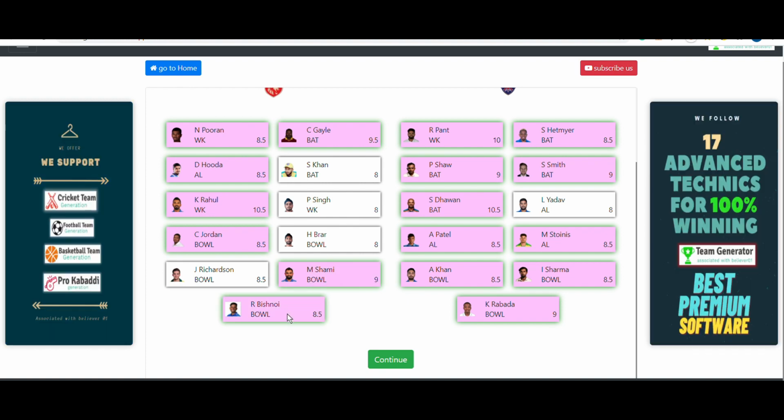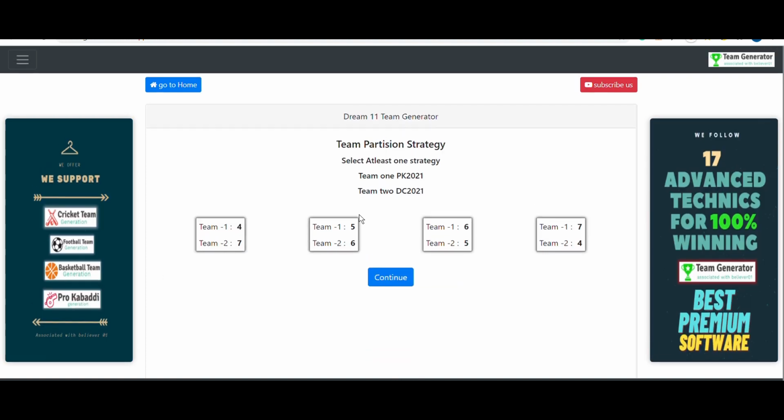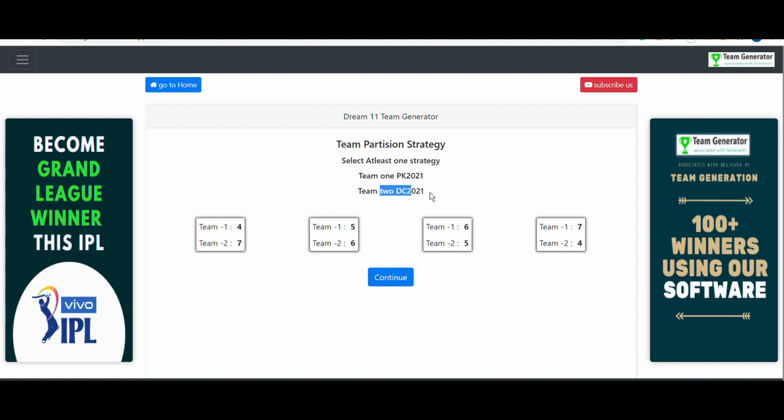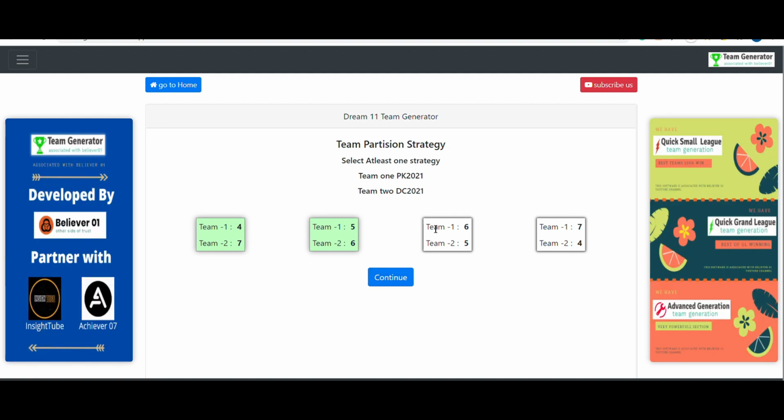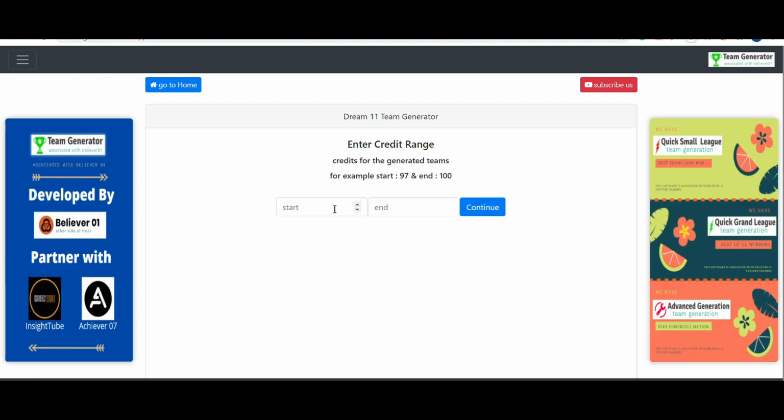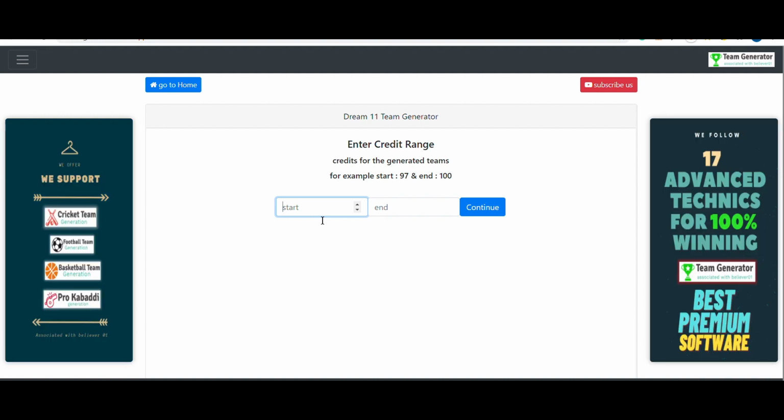And after that, continue. I have already shown you in the slides that we are going to favor Delhi Capitals, which is team 2 here. That means we need to select 7 players from team 2 and 6 players from team 2, and the remaining players from Punjab Kings. After that, continue, and we need to give the credit range. In this video I said we are going to go with the risky Grand League teams, that's why 97 to 100.